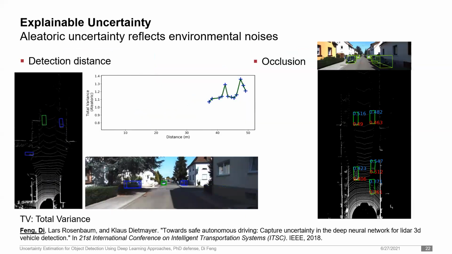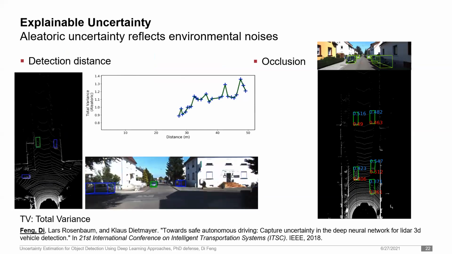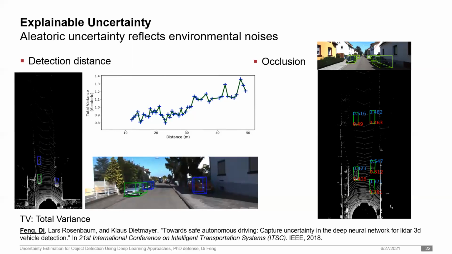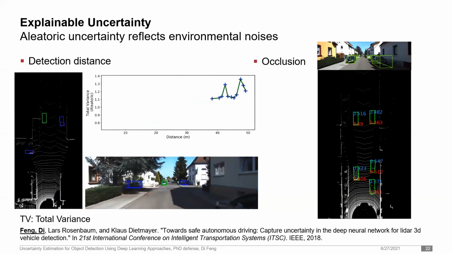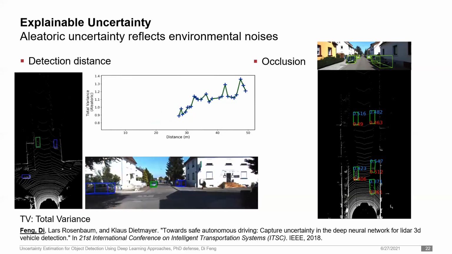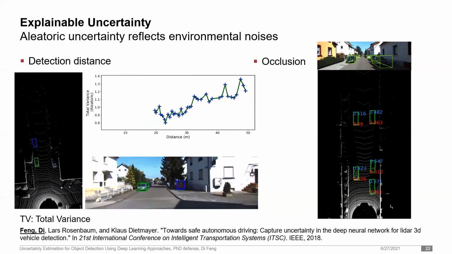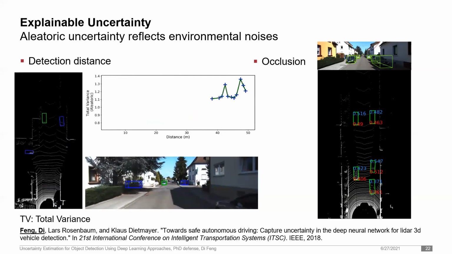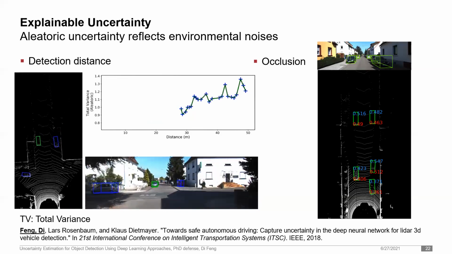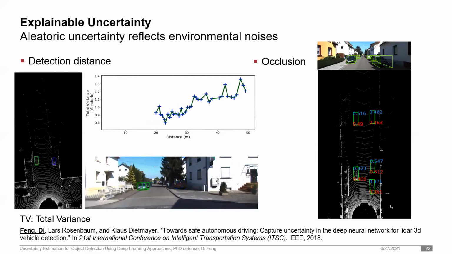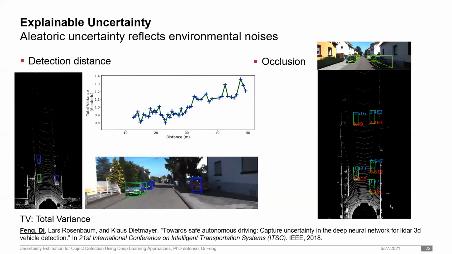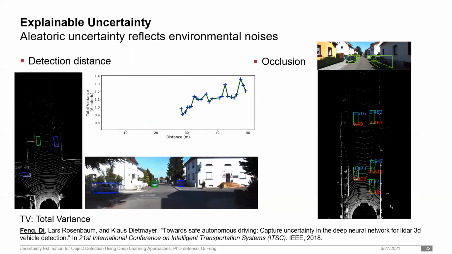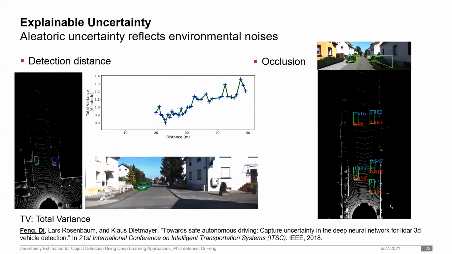As for the aleatoric uncertainty, I found that it reflects environmental noises in the LiDAR perception. On the left video, I show the change of aleatoric uncertainty for a car marked with a green bounding box. As this object is approaching the ego vehicle, its uncertainty score is decreasing, indicating smaller aleatoric uncertainty. This is because when the car is getting closer, there are more and more LiDAR reflections, and it is easier for the detector to localize this object.